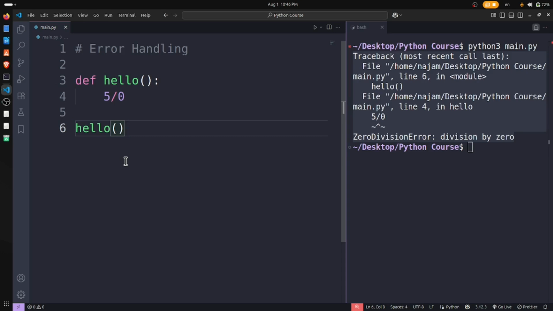So we have talked about types of errors, like zero division error, syntax error, type error, index error, key error, and name error. We have seen examples of all of them. In the next video, we'll talk about how we can actually implement error handling and how we can benefit from it. So we'll see you in the next video.